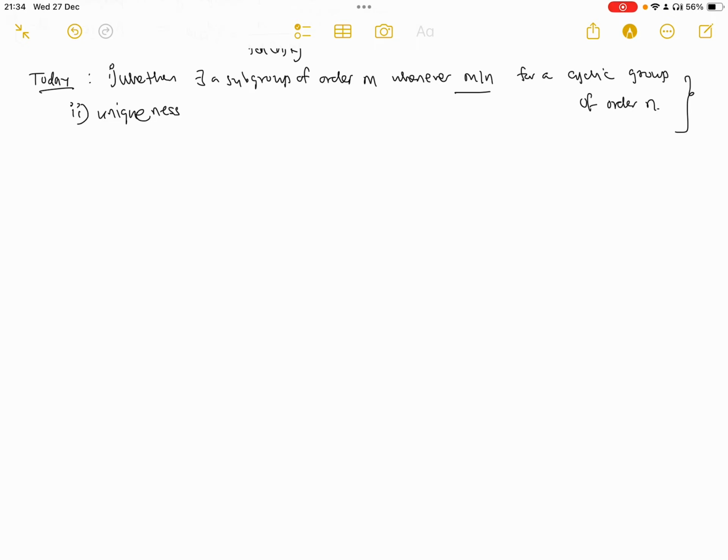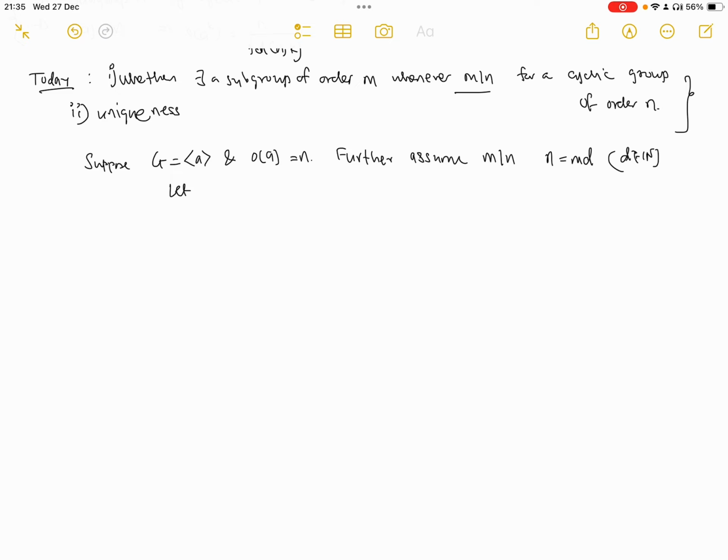For the first one, it's really easy. Suppose G is a cyclic group generated by a, and the order of a is n. Further, assume that m divides n, that is, n equals m times d for some positive integer d. We basically need an element of order m, because we know that any subgroup of a cyclic group is cyclic.